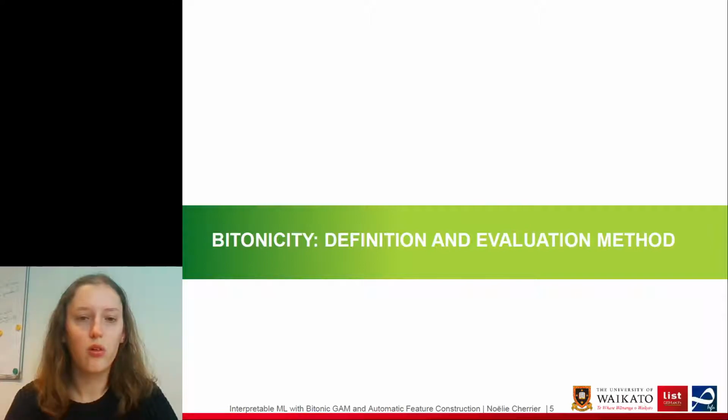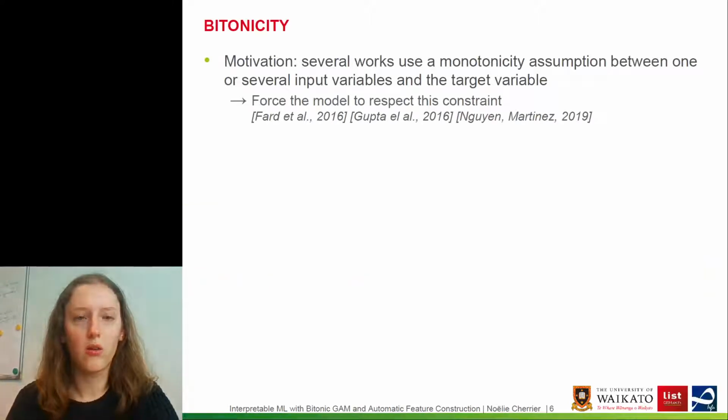So now I will talk about bitonicity, which is our way to include prior knowledge into the GAMs. And first, our motivation to include bitonicity. Well, as prior knowledge, several works already use a monotonicity assumption between the input variables and the target variable.